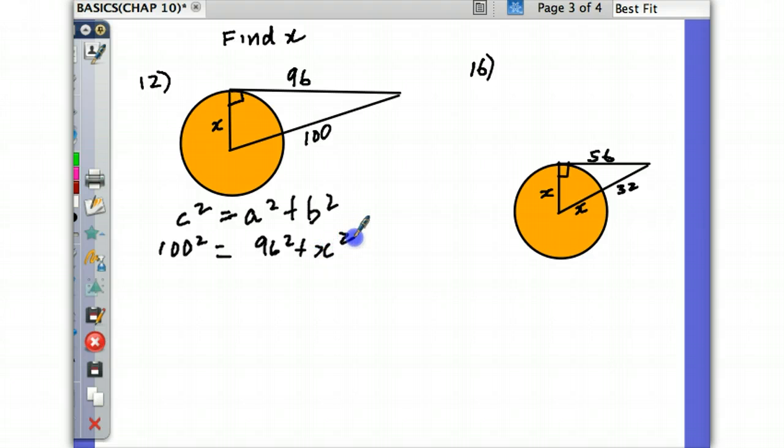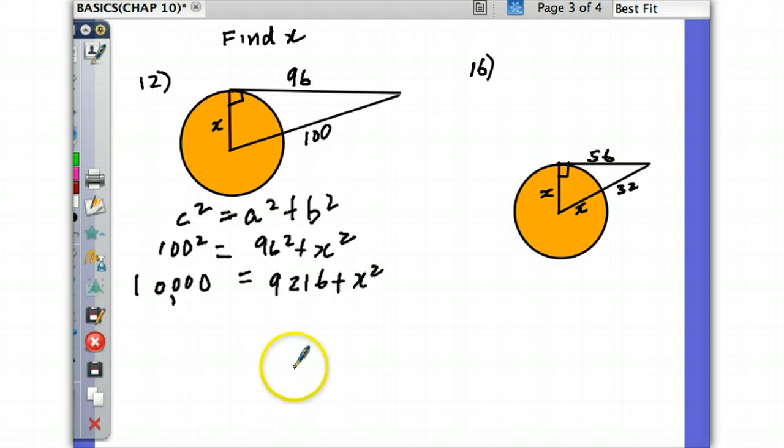I'll make sure you have your calculators also, class. 100 squared is easy, it's just 1 times 1, which is 1, and then 4 zeros, because it's 100 times 100. So it's going to be 10,000. But 96 squared, I don't know right off the bat. So, anybody has a calculator? Can work that out. 96 squared. 9,216. Thank you. 9,216 plus x squared.